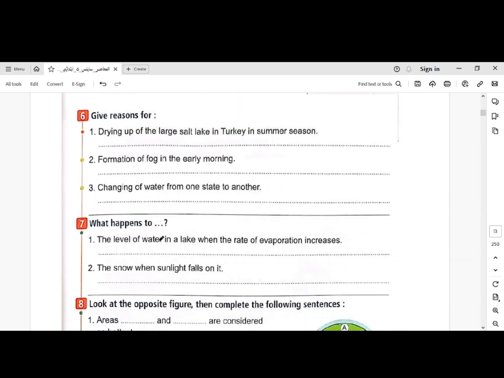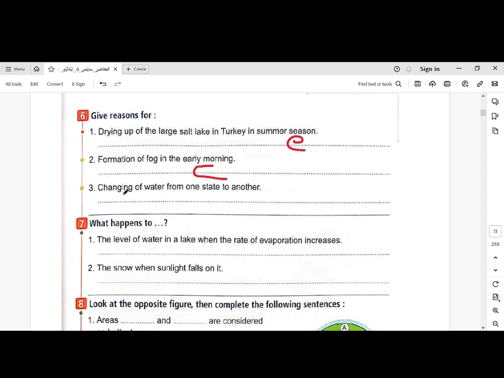Give reason for drying up of the large salt lake in Turkey in summer season: due to increasing evaporation process in this lake. Give reason for formation of fog in the early morning: due to condensation of water vapor in this region.